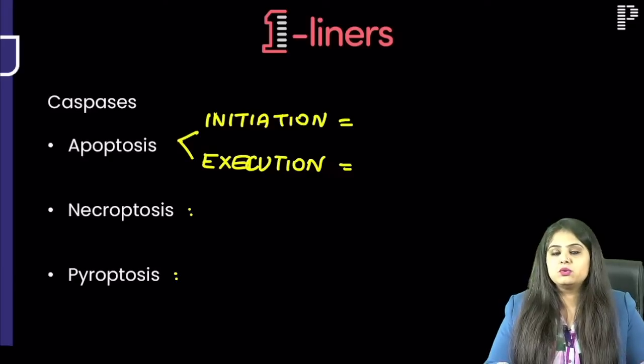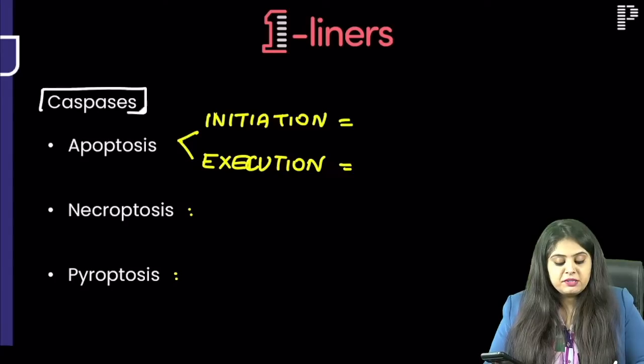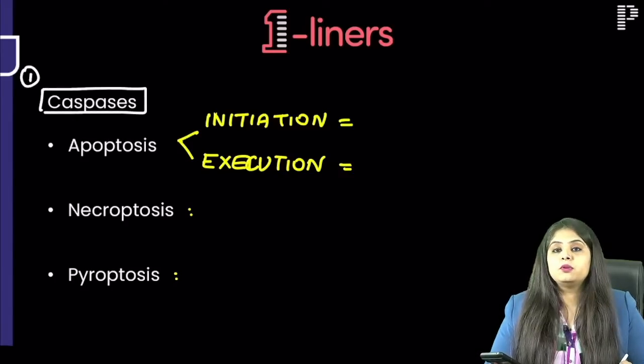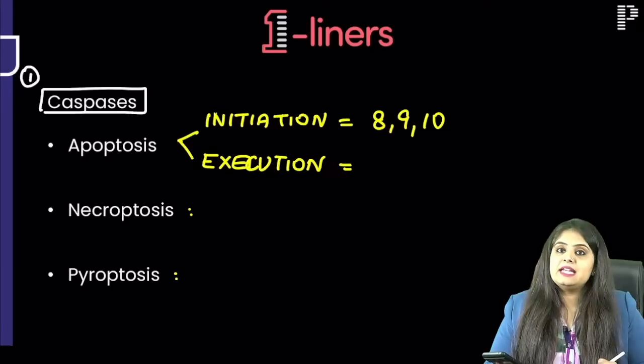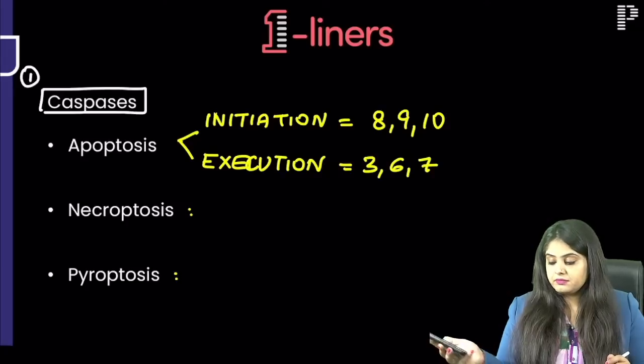Path micro will be mixed, so you guys have to answer super quick. We are starting with the first one-liner: what are the caspases? For apoptosis, the initiation caspases are 8, 9 and 10, and for execution the caspases are 3, 6 and 7.